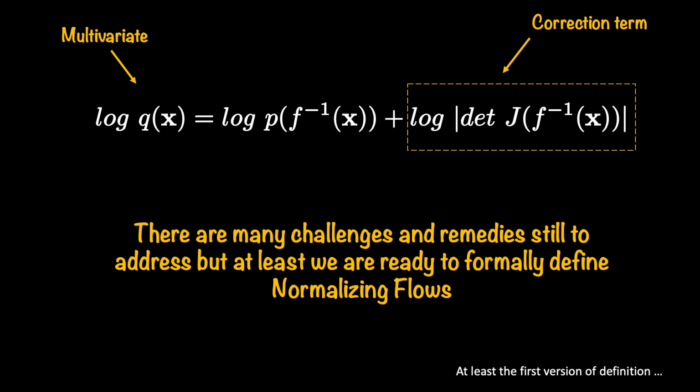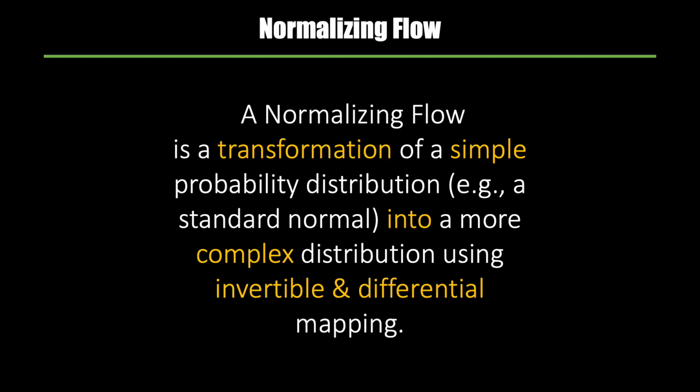Now, even though we still need to talk about some more challenges and their respective remedies, we are at a point where we can try to formulate the first version of our definition of normalizing flows. And here is how it goes. A normalizing flow is a transformation of a simple probability distribution into a more complex distribution using an invertible and differentiable mapping.